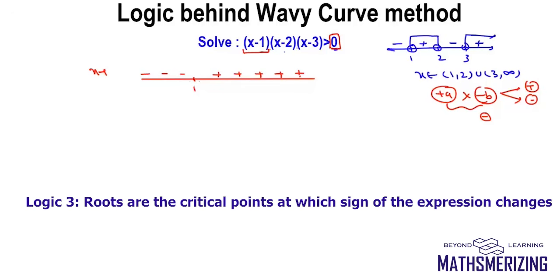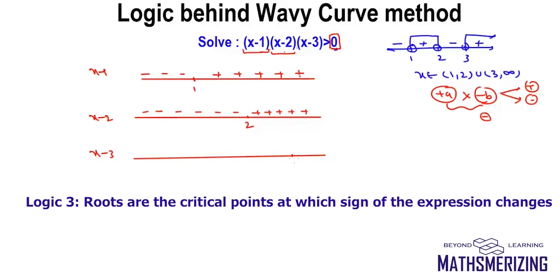At 1, obviously the value is 0. In the same way, for x minus 2, the sign changes at 2. When x is greater than 2, it is positive, and when x is less than 2, it is negative. And in the same way, I can write it for x minus 3, for which the sign changes at 3.